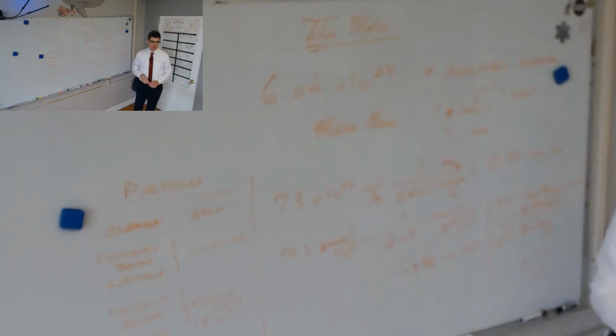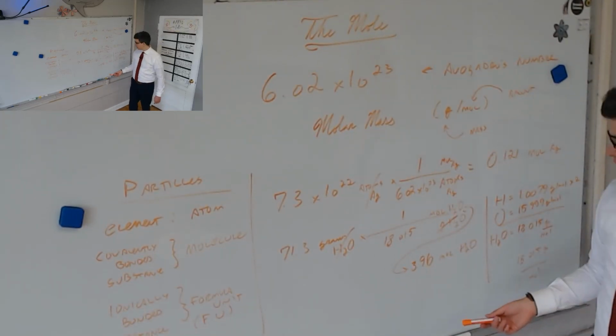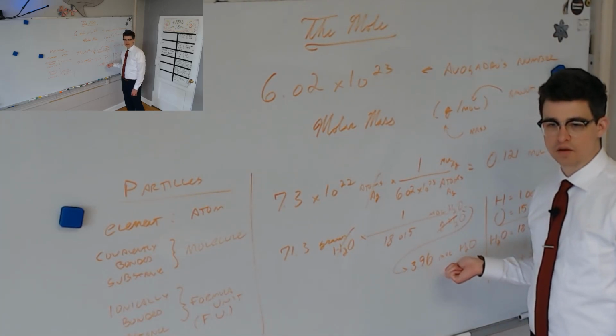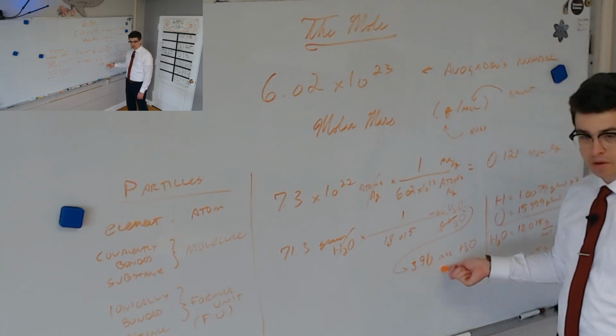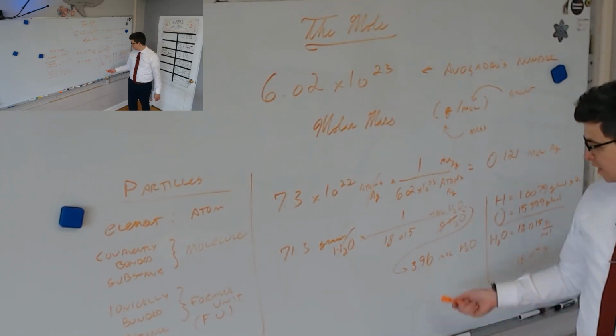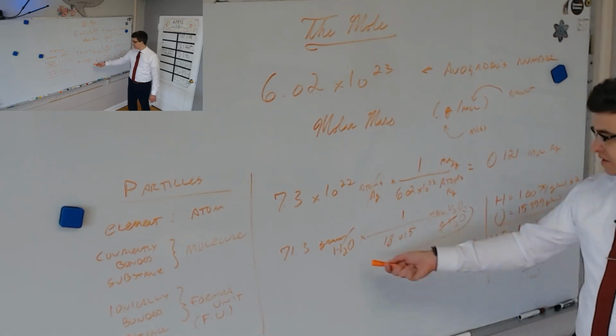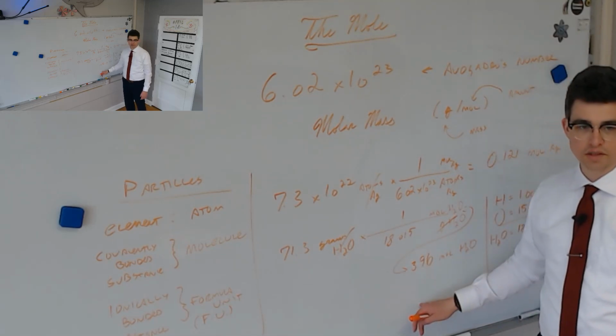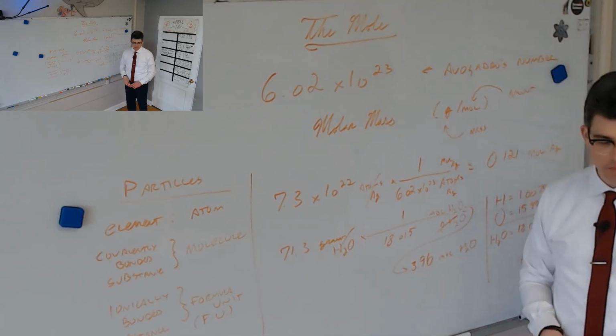Does that make sense? Why is it always the same? Well, this measures amount of atoms. Each atom has its own individual mass. So if we have a certain amount of atoms, they will always have the same mass. That's how mass is defined. Remember, mass is amount of matter in an object. This is telling us number of atoms in it. This is telling us how much matter there is. They're the same. We can always do this conversion as long as we know one or the other.